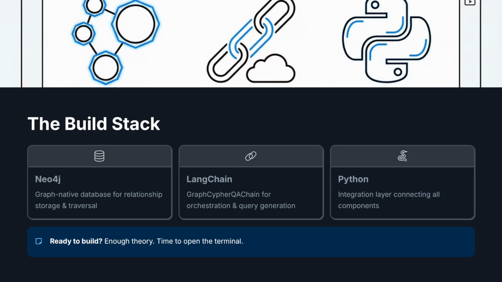We are keeping our build stack precise and production ready. We are using Neo4j as our graph database because it handles dense connections better than any multimodal database. We are using LangChain specifically for this GraphCypherQAChain, which abstracts away the complexity of prompt engineering the LLM to write valid database queries. And we're gluing it all together with Python. This is the standard stack for RAG 2.0. Enough theory. Let's open the terminal and implement this.